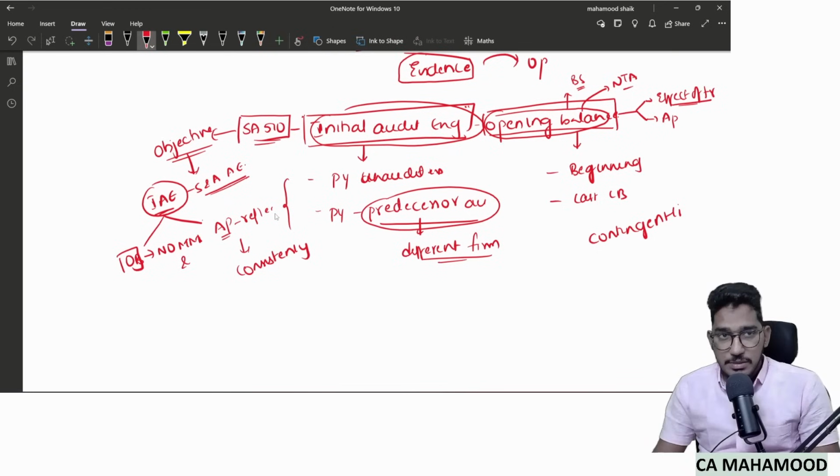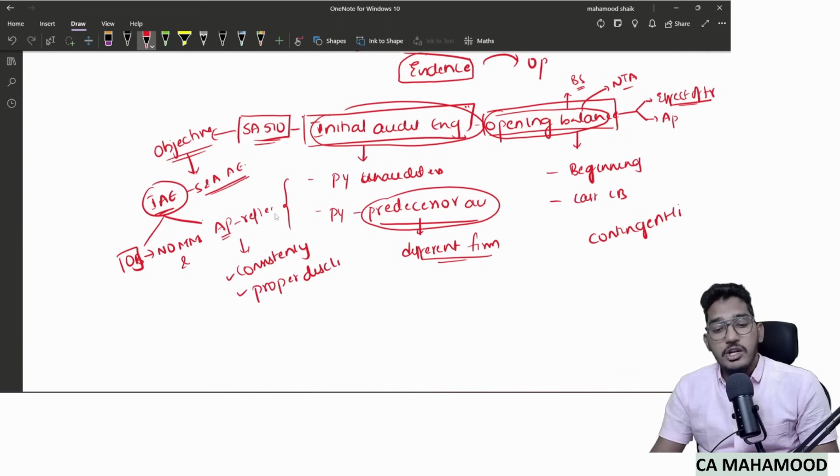One of the fundamental accounting assumptions is consistency. What does consistency say? Whatever accounting policies you have followed in the previous year, the same accounting policies should be applied in the current year also. You cannot say last year I followed SLM, in the current year I will change it to WDV. You can't say that. Does that mean the standards will not permit you to deviate from the accounting policies at all? No, the standards permit deviation in some circumstances. But even then, if you change the accounting policy, the standards say that proper disclosure is required.